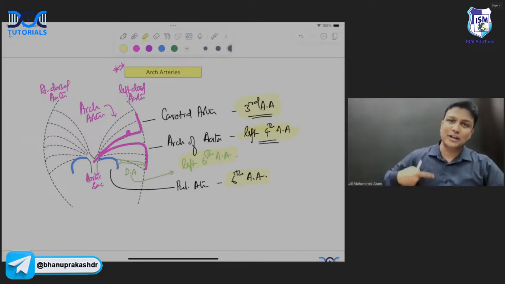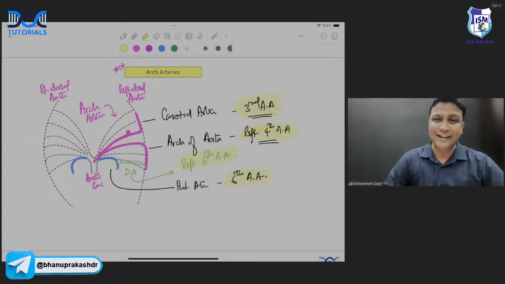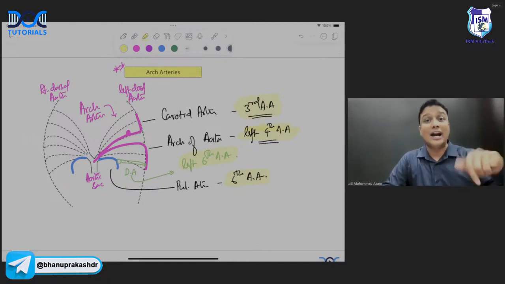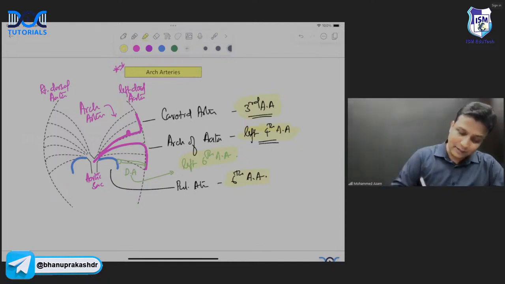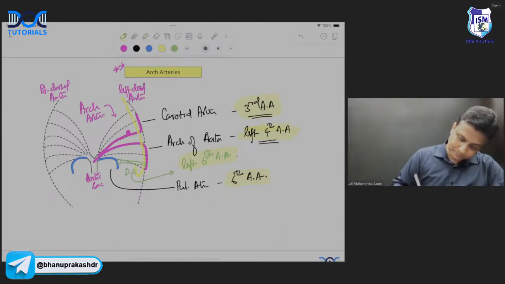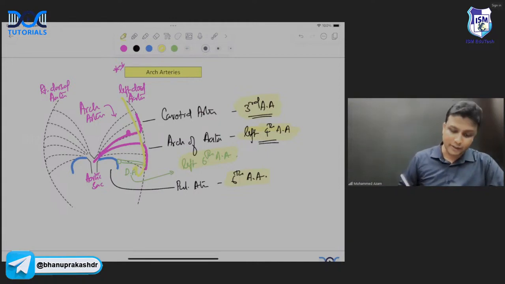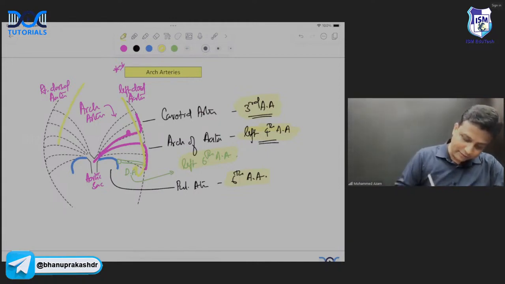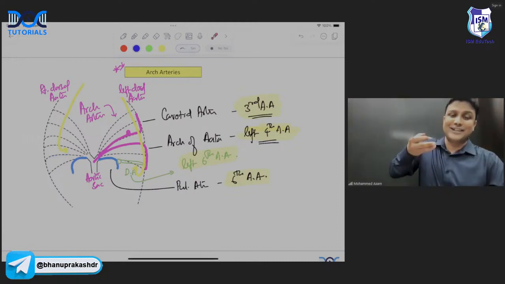The right one is going to take a turn around the subclavian artery, and the left one is going to take a turn around the arch of aorta. That is the reason why the left recurrent laryngeal nerve is longer here, whereas the right recurrent laryngeal nerve यहीं पर आ जाता है. क्यों? क्योंकि this part here will be nothing forming there. This part here, nothing is forming here. तो right वाला थोड़ा ऊपर आ जाता है, sir.